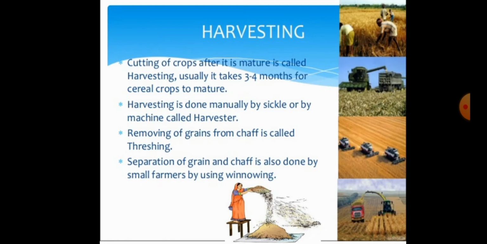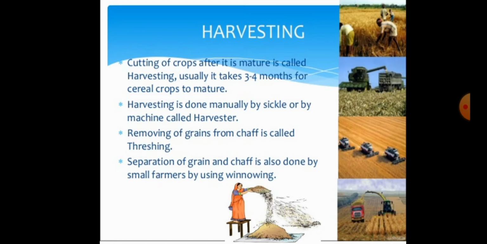Harvesting is one of the agriculture practices, the process of cutting crops after they are matured. Usually it takes 3 to 4 months for cereal crops to mature. After maturity of the crops, you have to harvest.